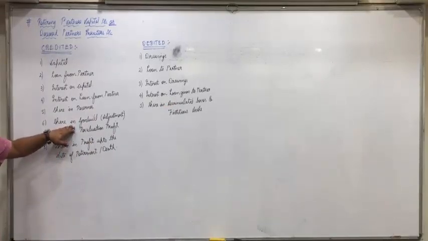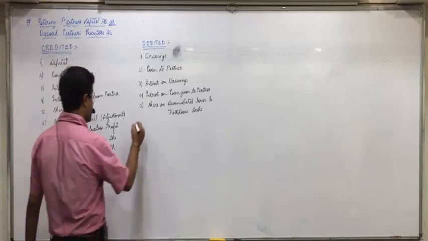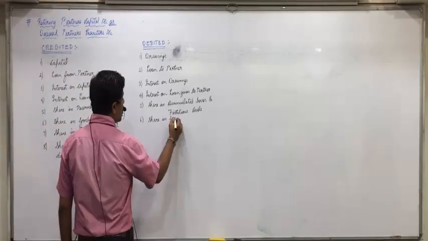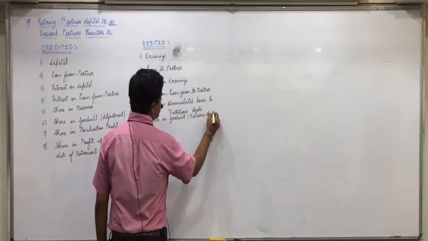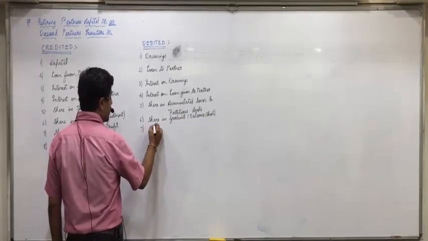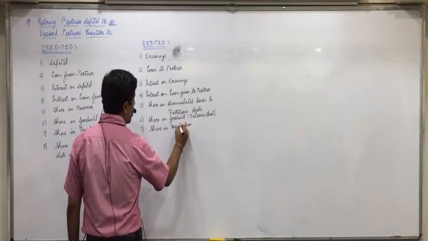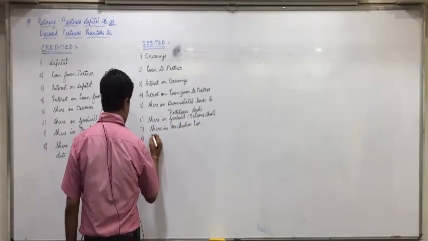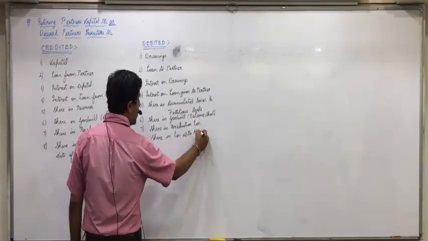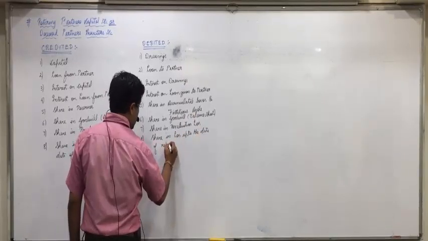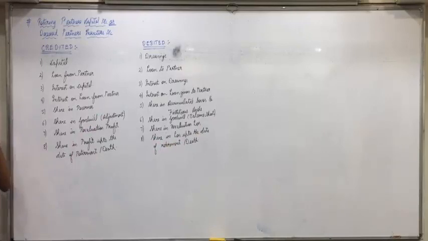Which goodwill will come on the debit side? Balance sheet goodwill. Share in goodwill, in brackets balance sheet. Then 7th, share in revaluation loss. And 8th, share in loss up to the date of retirement or death. Did all of you understand this? Any confusion with it? So let us take up a question where we'll see how to make this.